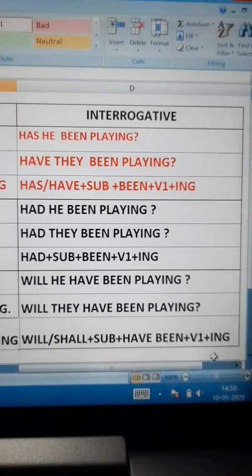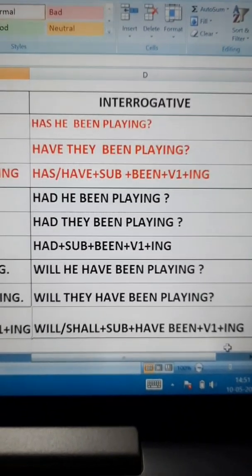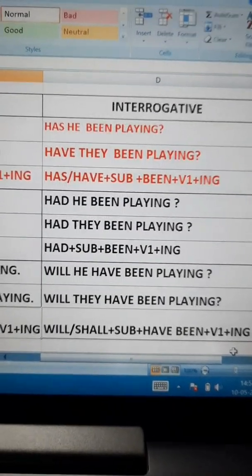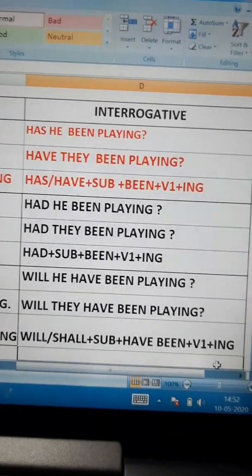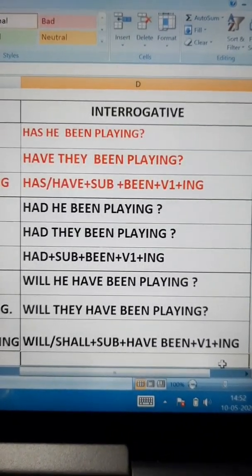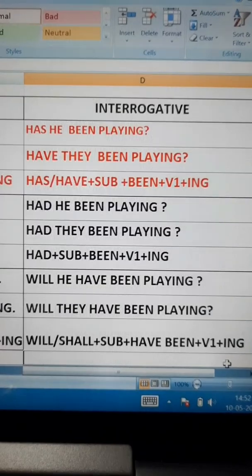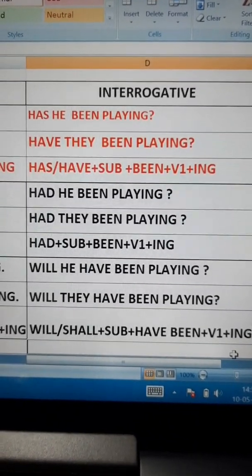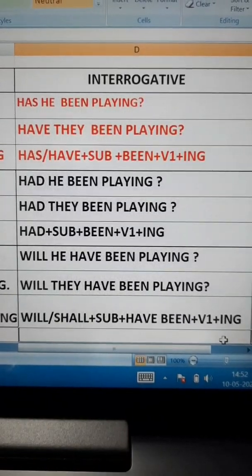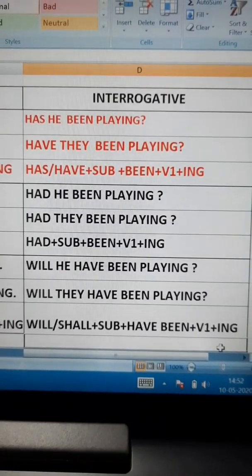Now future perfect continuous tense. So here, he will have been playing. When we make the interrogative of this sentence, we will make it in this way. Will he have been playing? Will they have been playing? Now the order of the sentence is will/shall plus subject plus have been plus first form of verb and ing.